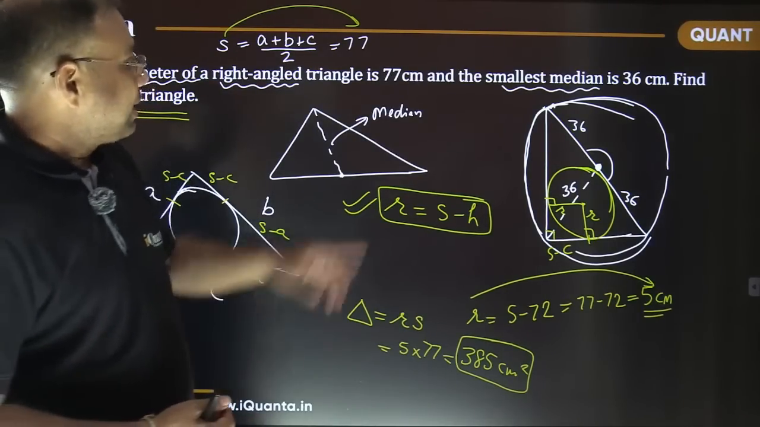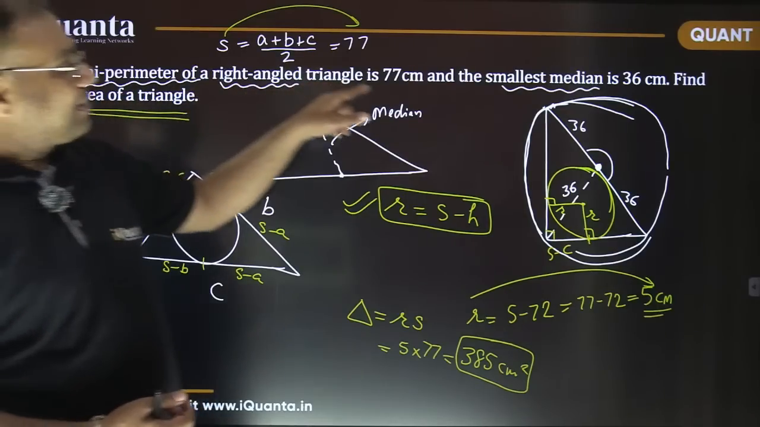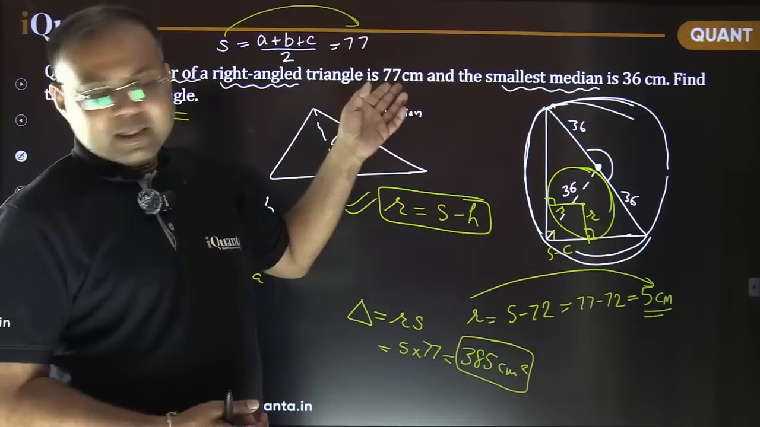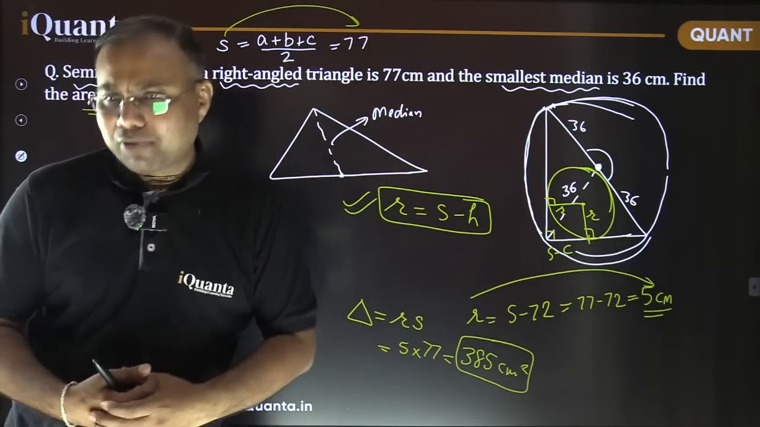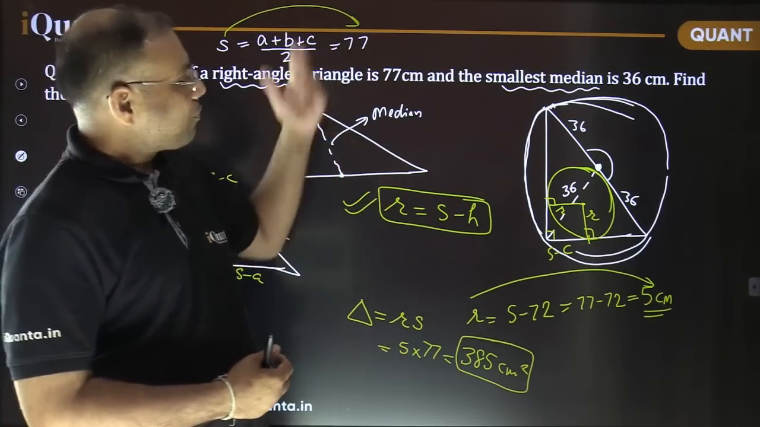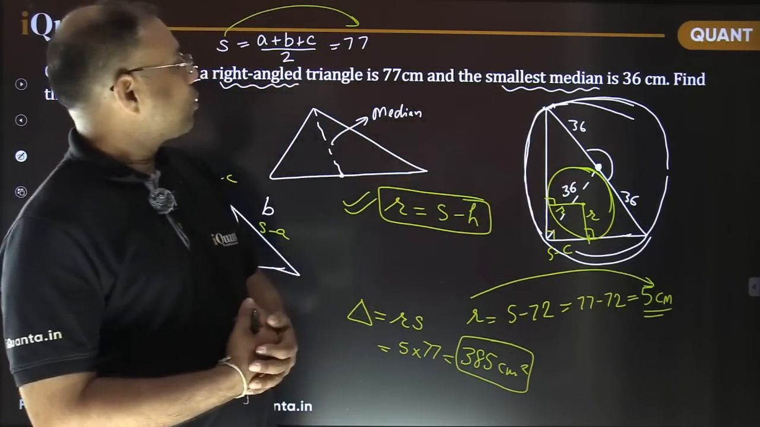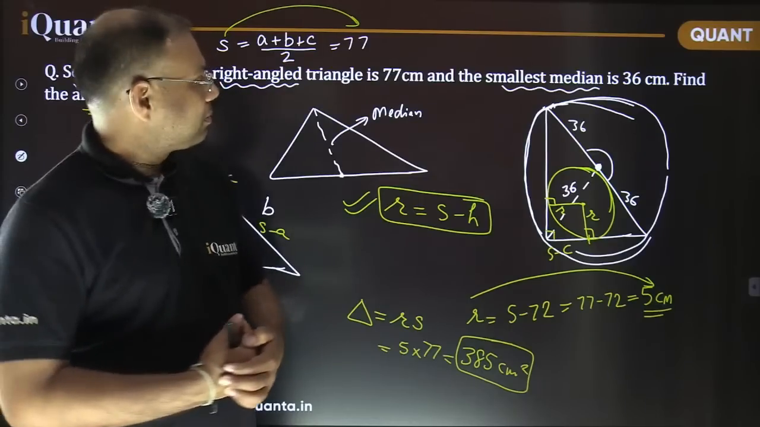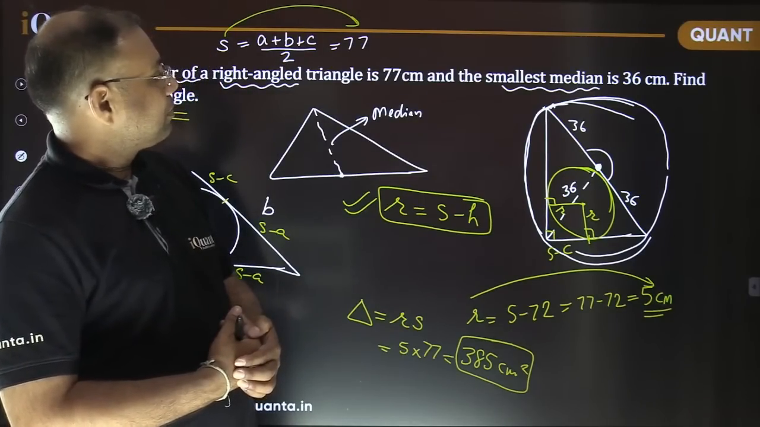Yes, we can find out. See, total semi-perimeter is 77. That means the complete perimeter, the sum of the three side lengths, is going to be double this. तो 77 का डबल कितना हो गया, 154 है ना. So 154 में से 72 less कर दोगे, that would be 77 plus 5, 82 बनेगा ना.